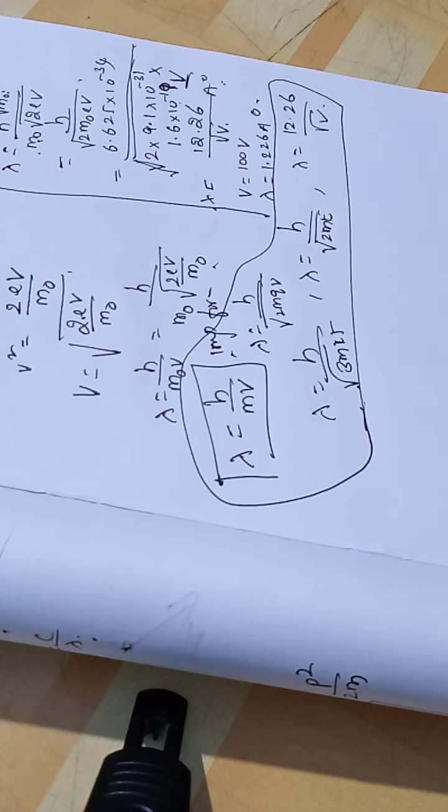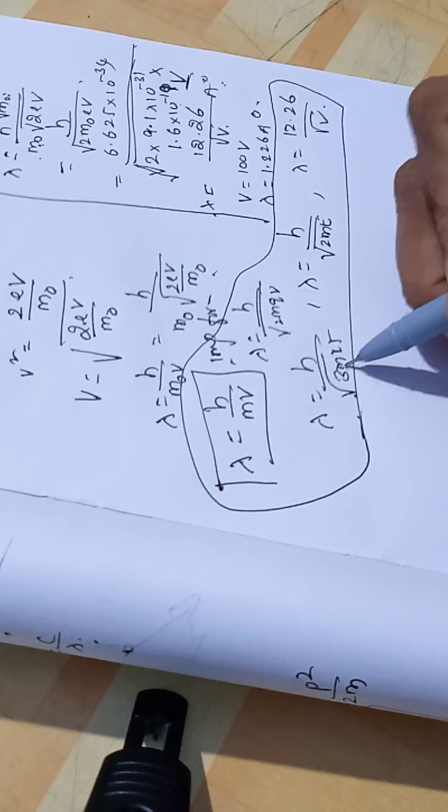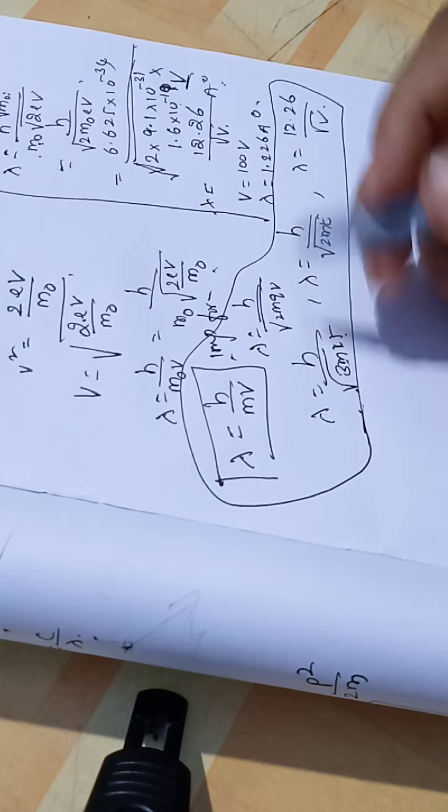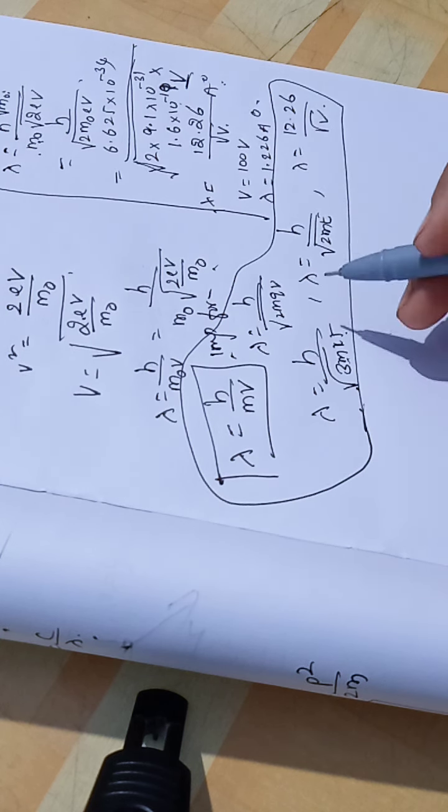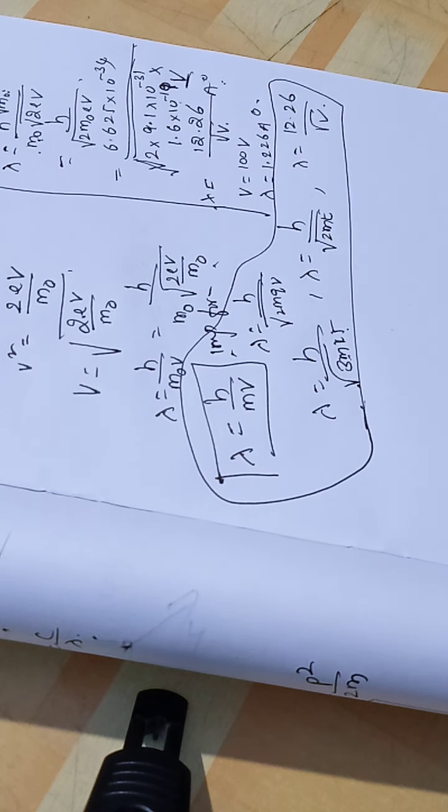So note down these formulas. See what parameters are given, whether mass or temperature, and what is being asked to find. Depending upon that, just use that particular formula and do the mathematical part.